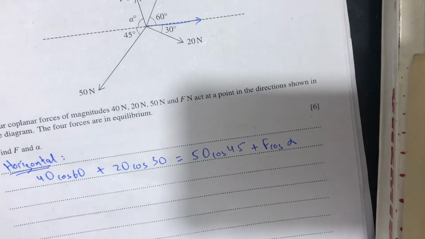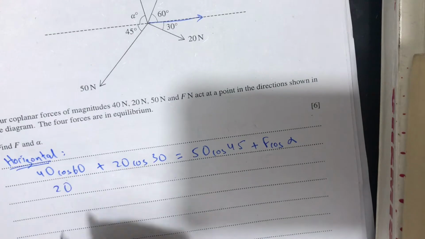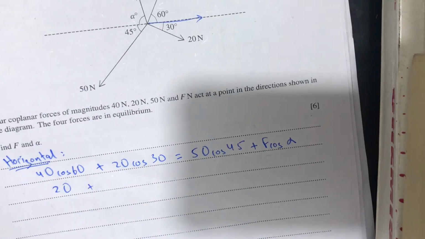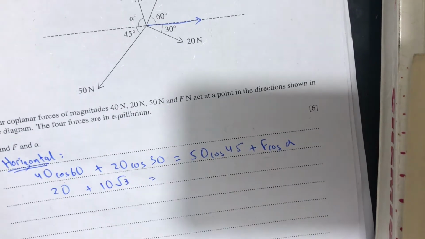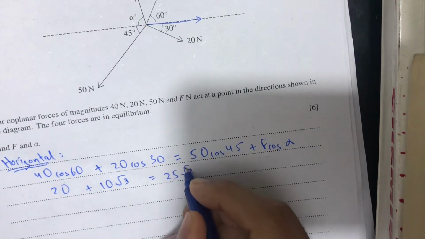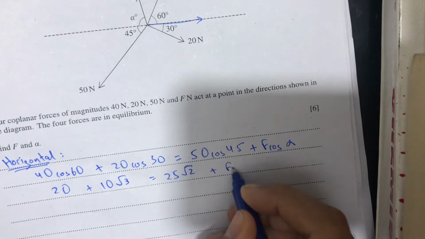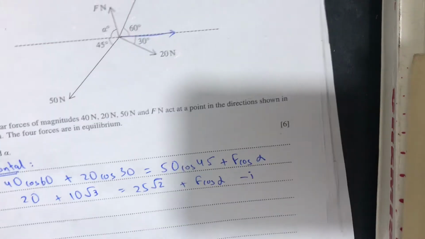Now 40 cos 60 on the calculator is 20 plus, and 20 cos 30 is 10 under root 3, is equal to 50 cos 45, which is 25 under root 2 plus F cos alpha. So this is our first equation.